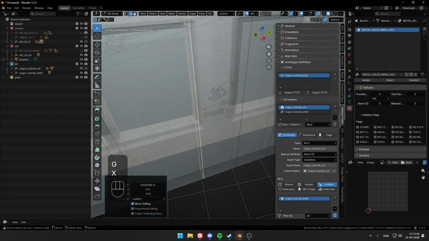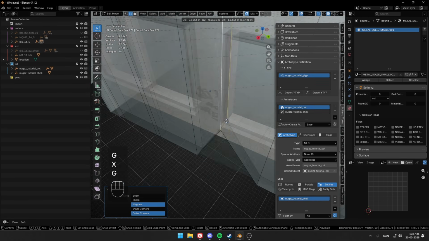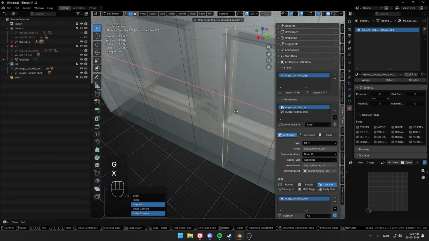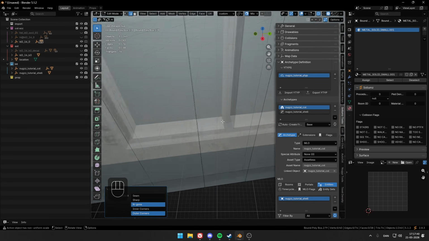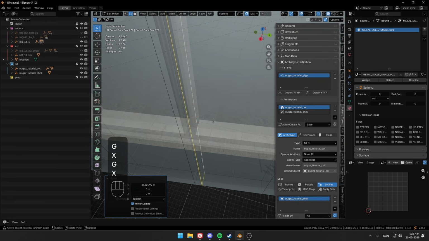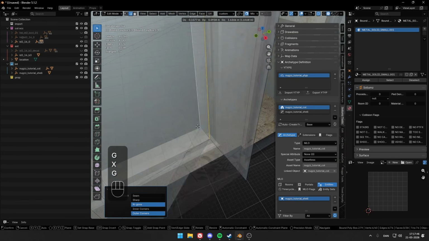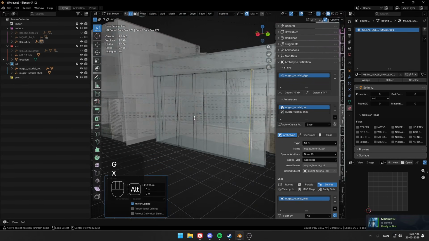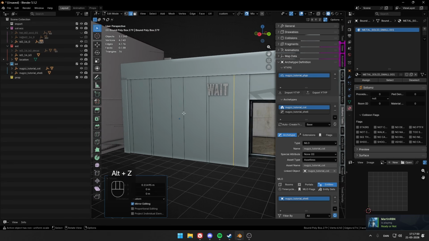This does not have to be perfect unless you're making a bigger map, but it's just nice to have. I like to have the option where you are able to shoot through the windows, but if you don't want that, then you don't really have to edit it.